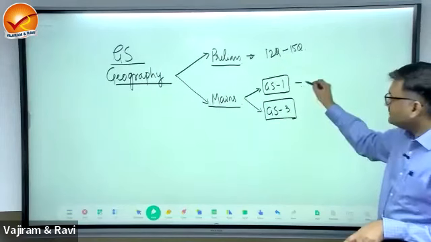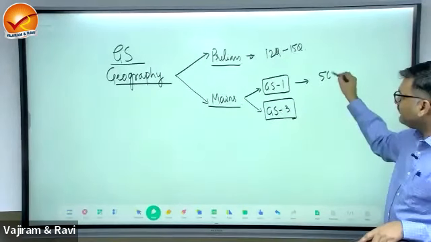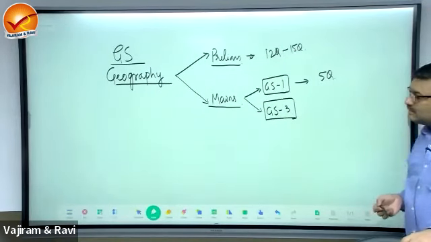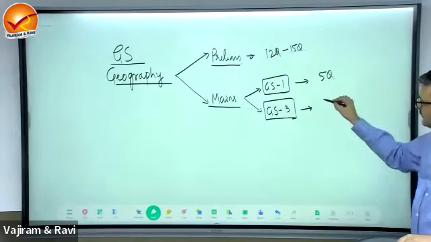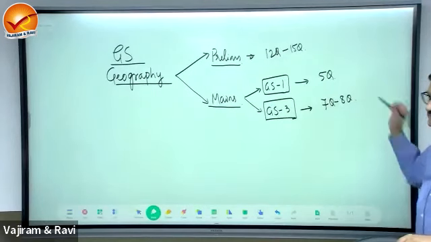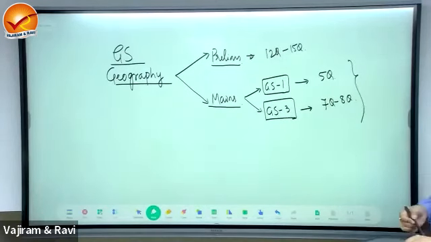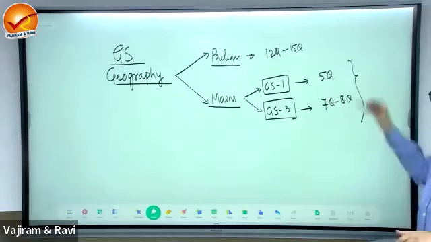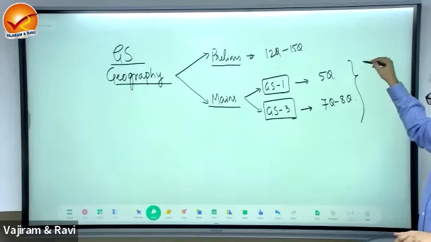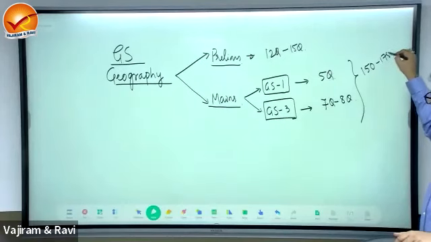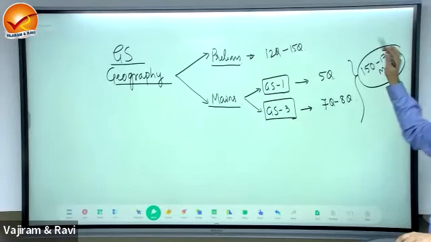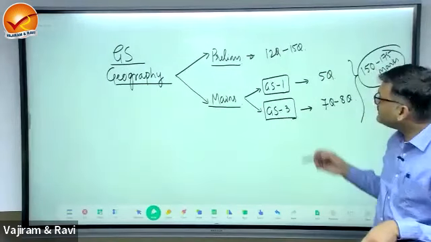Here in GS paper 1, you can expect 5 questions from geography, that is world physical, and in GS paper 3, you can expect 7 to 8 questions. So overall weightage of geography related segment in mains will be around 150 to 175 marks in mains exam.